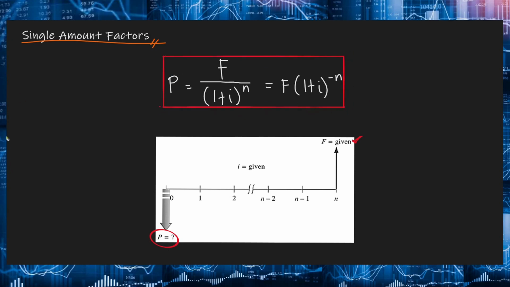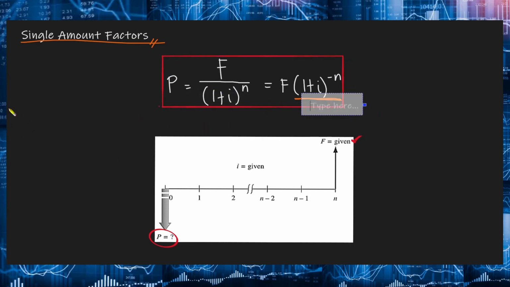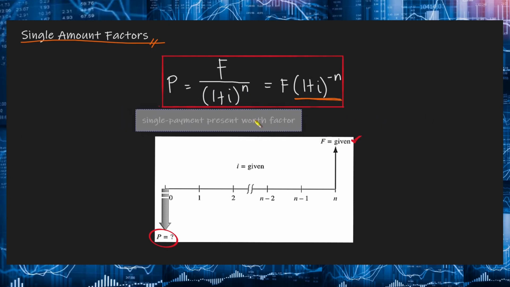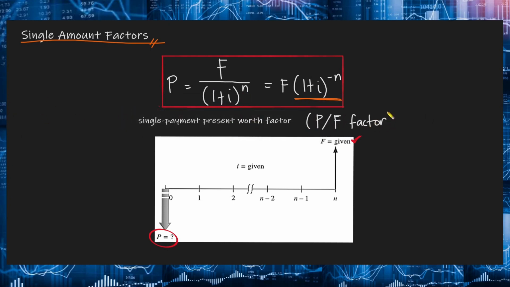Ngayon naman, itong expression na 1 plus i raised to negative n is known as the single payment present worth factor or the P/F factor. Again, yung first na variable dito is yung unknown, and then yung second is yung given. Again, in this case, yung present amount naman yung unknown natin given the future amount, F. So, this is the opposite of the formula introduced earlier. Kabaliktaran lang ng naunang formula.